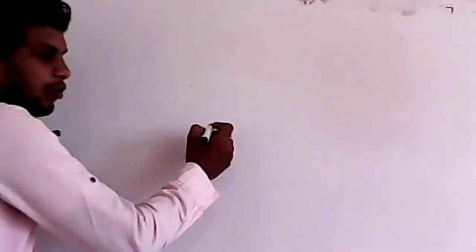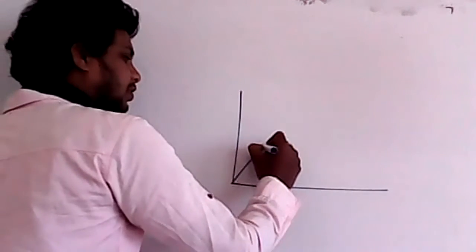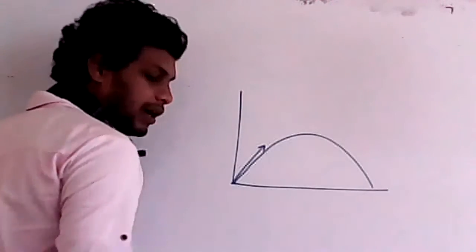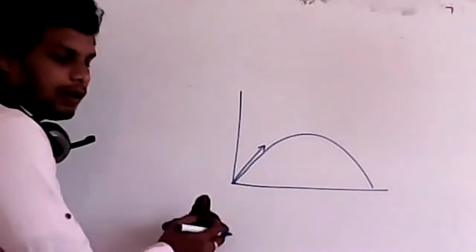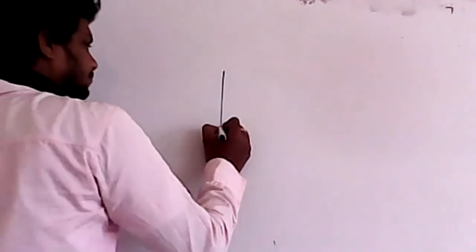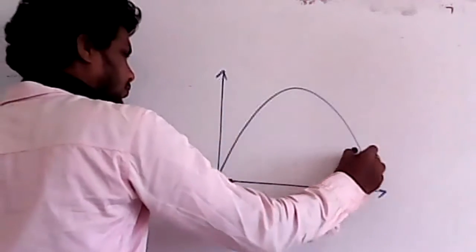In your classroom, I'll explain that concept now. In projectile motion, one concept is there. For example, if you project a body by making some angle theta with the horizontal, it travels in a parabolic path. Clear? Its path is a parabola.